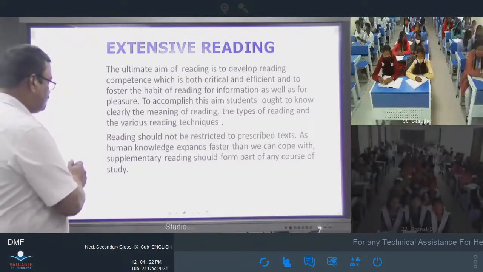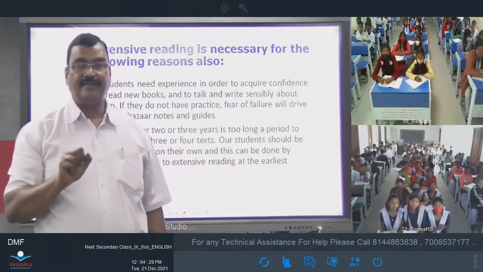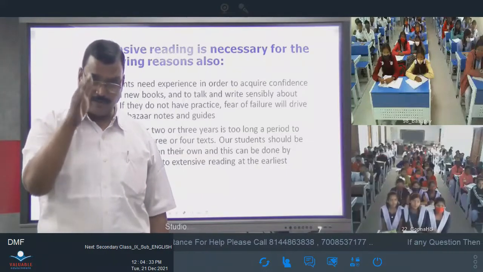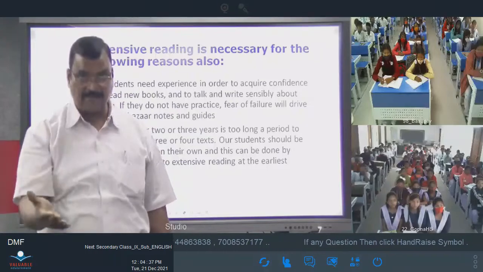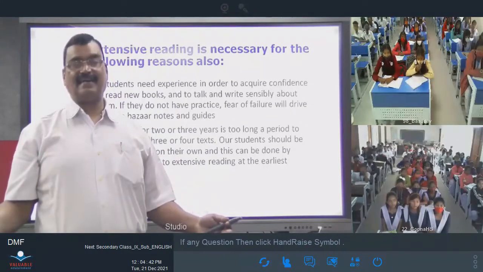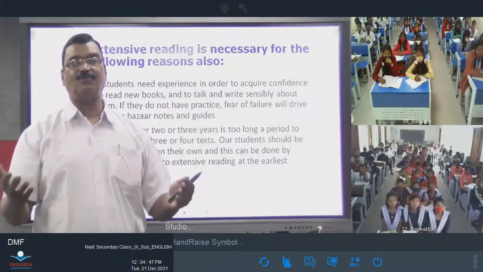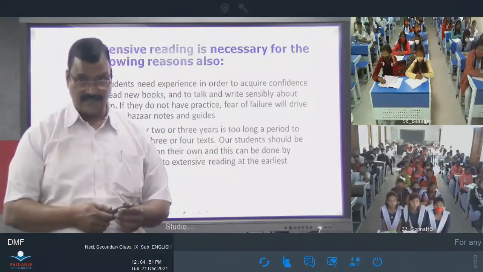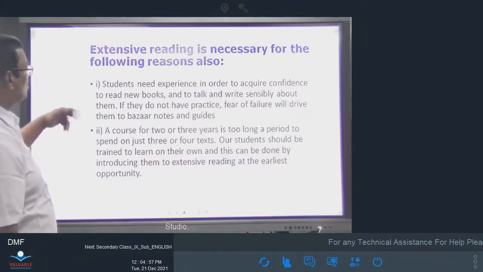That means reading is a matter of habit. If you read very fast and you are also able to understand what is there in the passage at the same time, you are a good reader. And it's also for pleasure. It is not only for getting information, at the same time it is also for getting pleasure. That's great. Super. Now here I have mentioned 2 points.